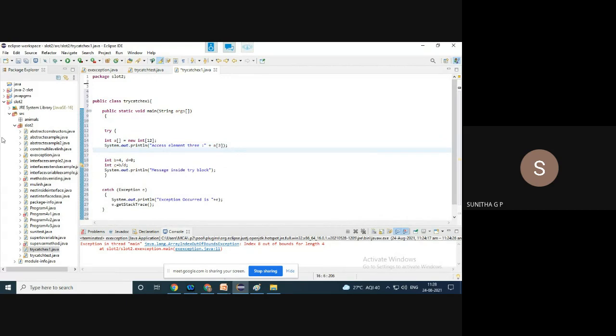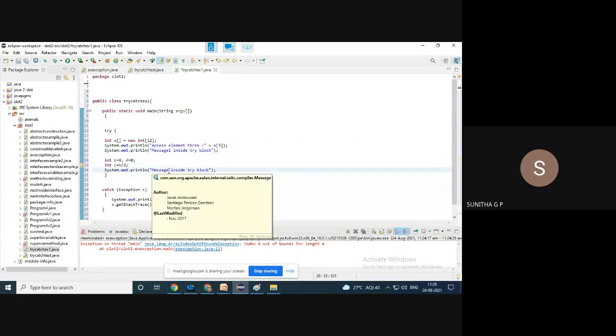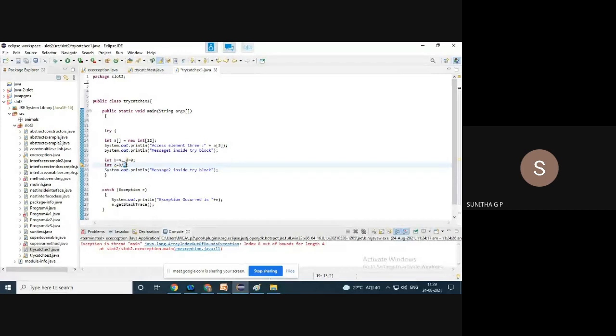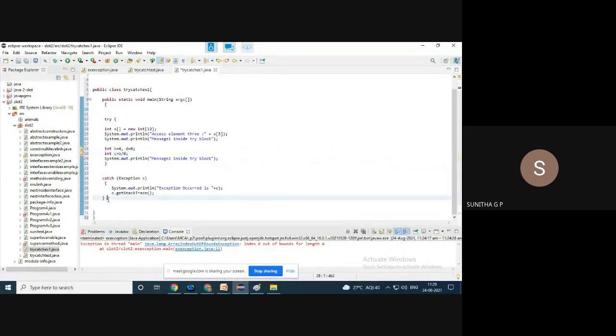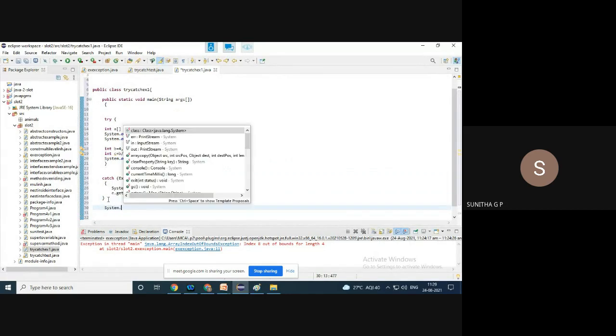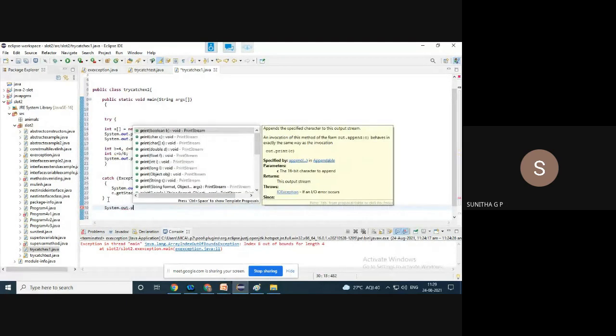Here we'll see how it will be stopped and how it is going to work. Message 1 inside try block 1, message 2 inside try block 2. If everything is fine, I will say 6 here. And after the catch block, you can have some statement, some System.out.println.